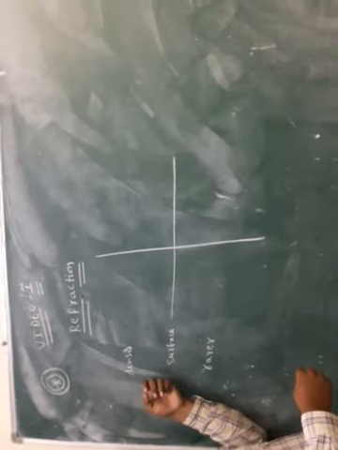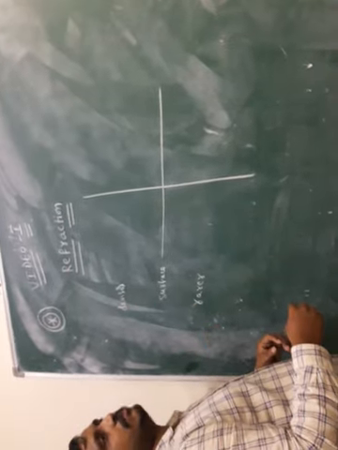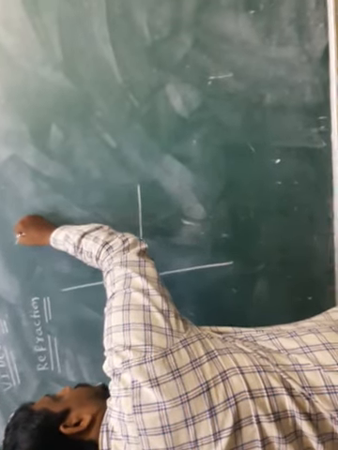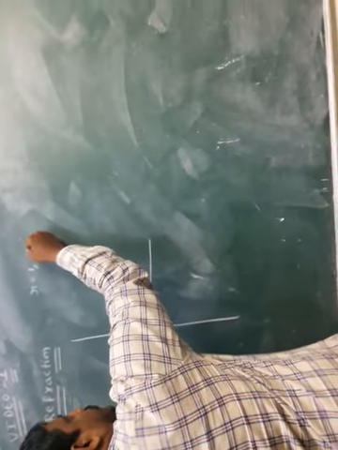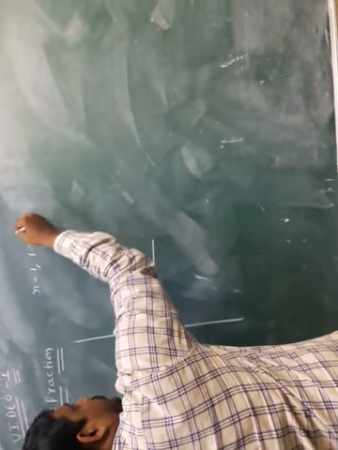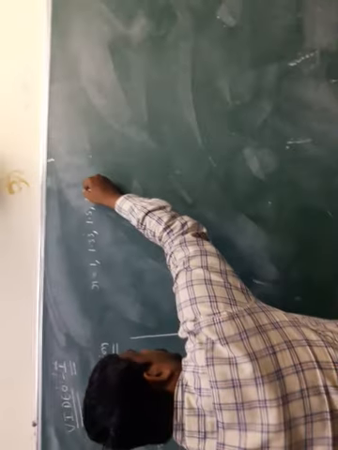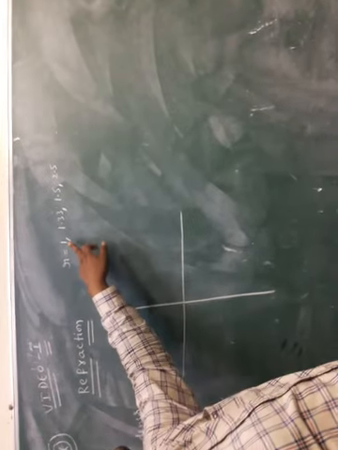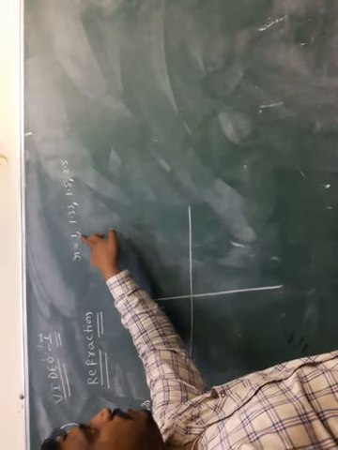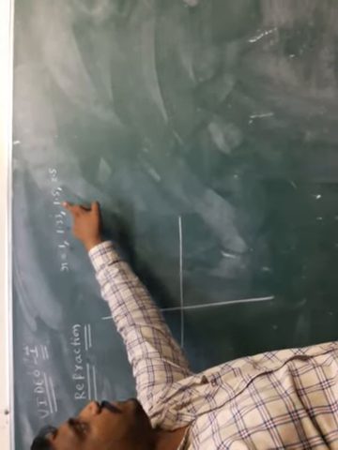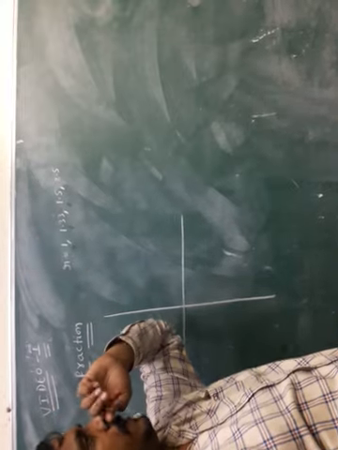What is the meaning of denser medium? What is the meaning of rarer medium? Here we discuss. For example, the refractive index of air is 1, water is 4 by 3, that is 1.33, glass is 1.5, and diamond is 2.5.